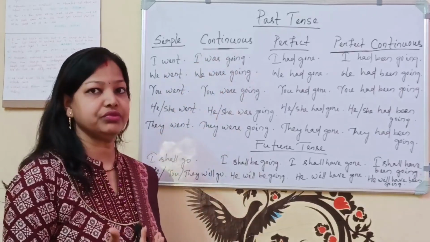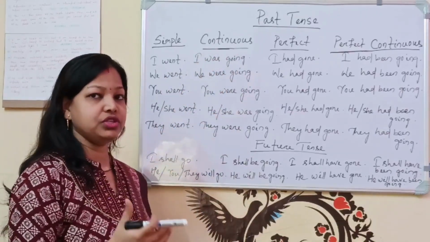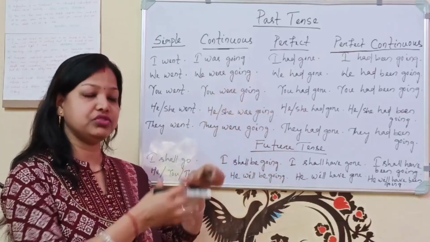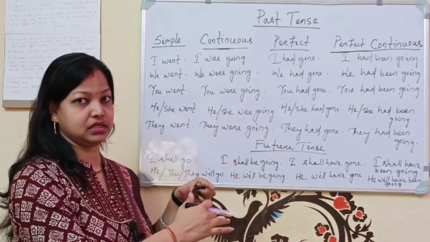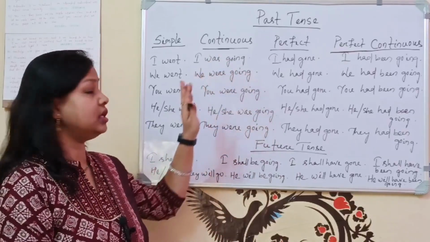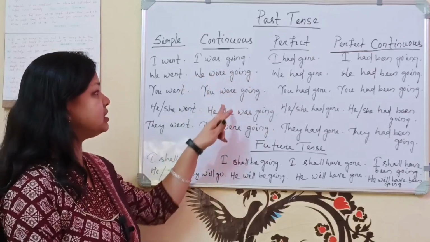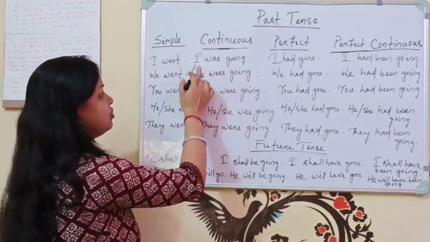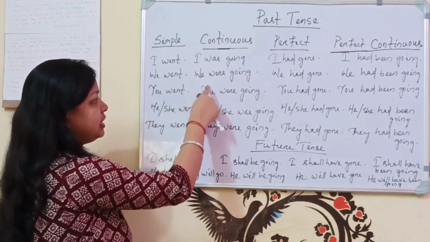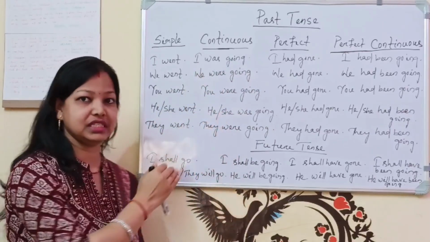Next, continuous. Continuous means the work which is going on, which was going on in the past. We are reading here past tense, so the work which was going on in the past, like I was going, we were going. You have to see the difference here. In singular case we are using was. When the subject is plural, we use were.